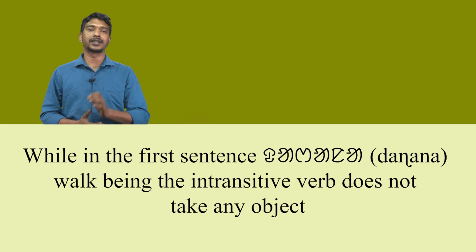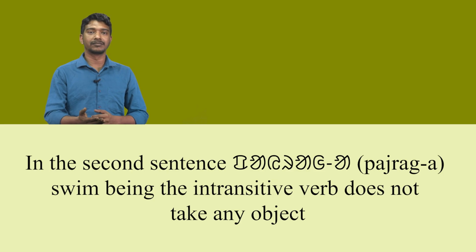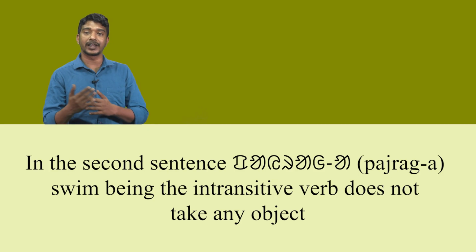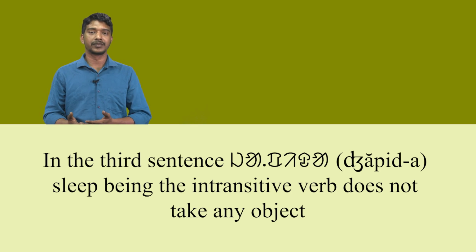In the first sentence, darana means walk, being an intransitive verb, it does not take any object. In the second sentence, paira a means swim, being an intransitive verb, it does not take any object. In the third sentence, japida means sleep, being an intransitive verb, it does not take any object. So, the verb in the above sentences is intransitive.